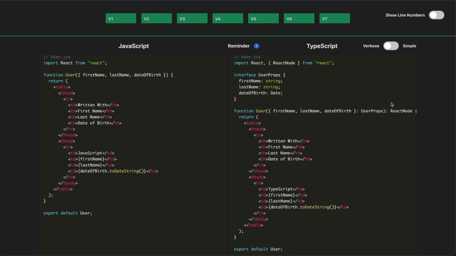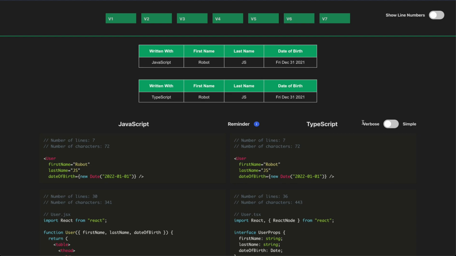What do we have? We talked about the types, first name, last name, and date of birth. What else we have is a table with some table headings and some table data. We just have what is written with TypeScript or JavaScript, the first name, the last name, and the date of birth. You can see that the JSX is actually identical in both the left and the right. The only difference is the properties up top, where we had to define user props. So knowing that, we can go and start building different versions of this to see how this evolves over time.